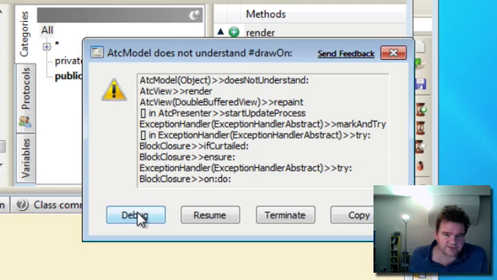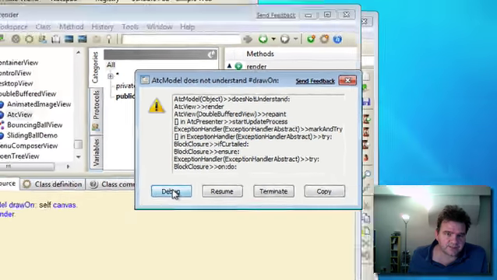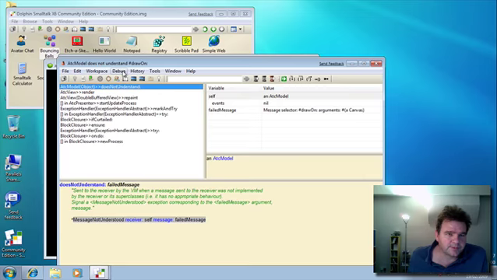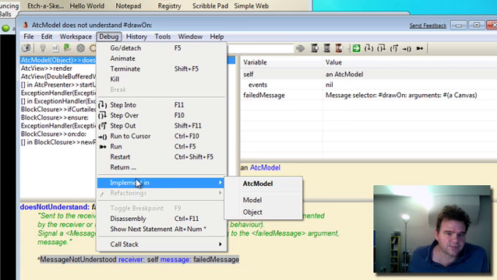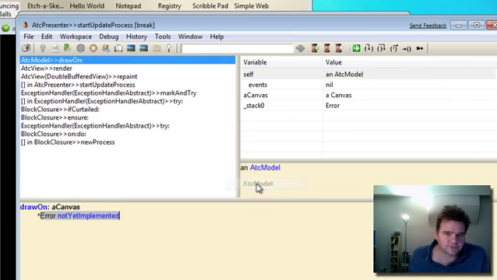And we can do that, as I say, inside the debugger. So if we click debug, the debugger pops up, and we can bring down the debug menu and choose implement in ATC model. And this will write a pro forma method in our ATC model class, which we can now complete and compile and then go on our merry way.